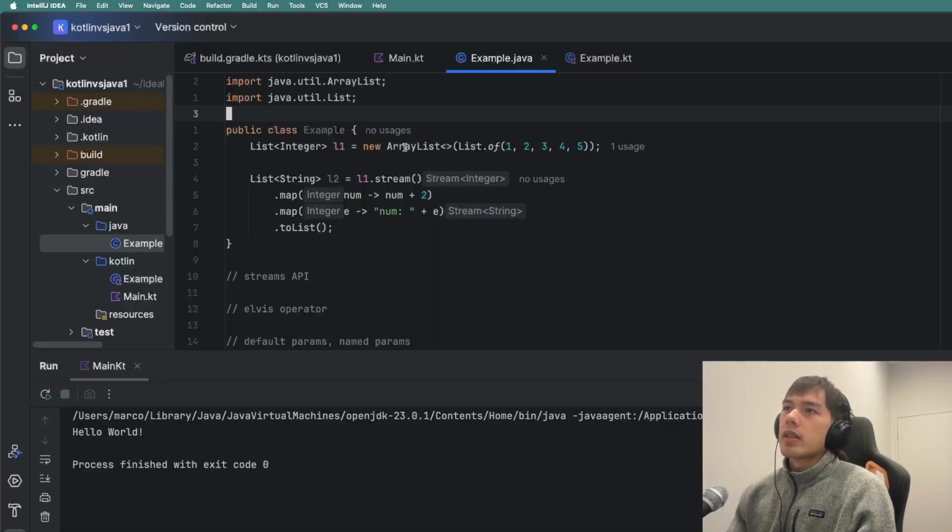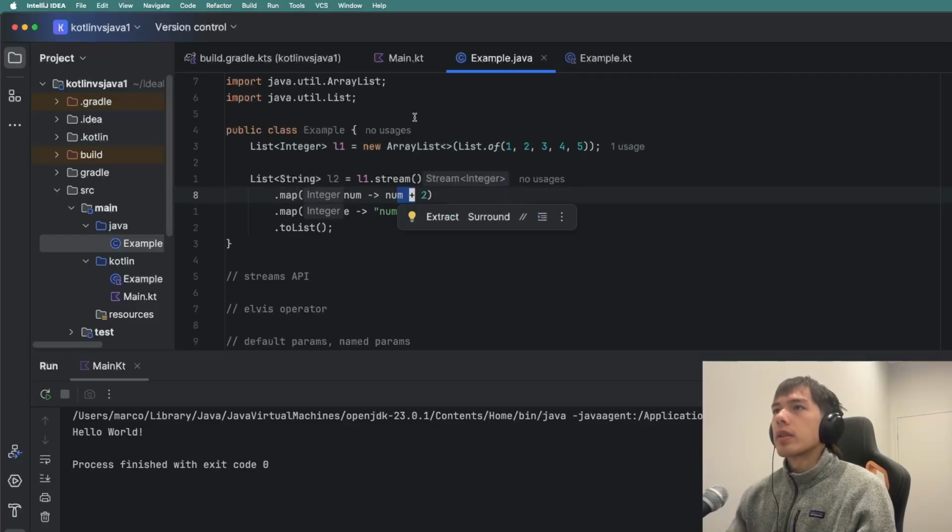Let's just look at this basic example. One thing I miss is the default parameter naming inside of Kotlin streams. So for example, here we get this list and we turn it into a stream. It's kind of annoying we have to do that at all. Then we have this map function and it adds 2 to each number.